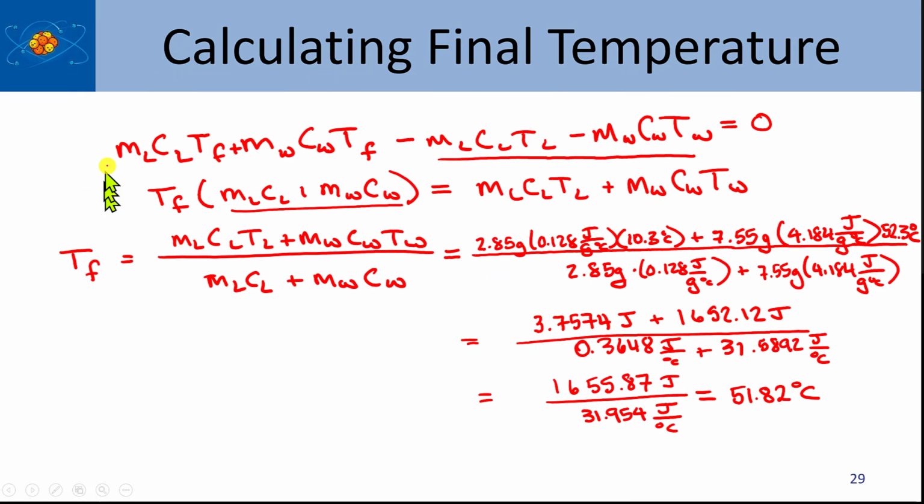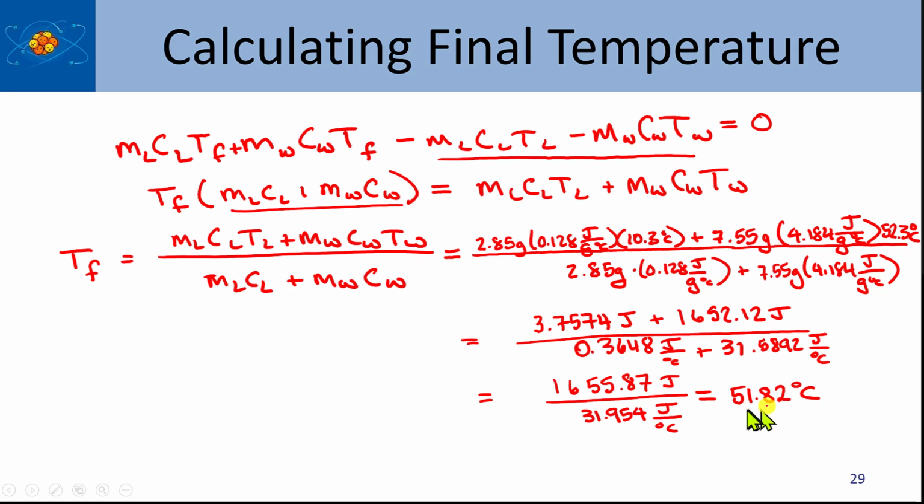So again, this is the algebraic step. I factored out to get T final. That's the thing I'm looking for, right? And then I divided through by the terms that were with it. That allowed me to identify T final as equaling this term here, and then I just plugged all the numbers in. And then I simplified it down one step at a time and then added things together. So I got this, and then I just divided, and the units did work out. You're dividing joules by joules per degree Celsius, so you end up with degrees Celsius. So this is the final temperature.